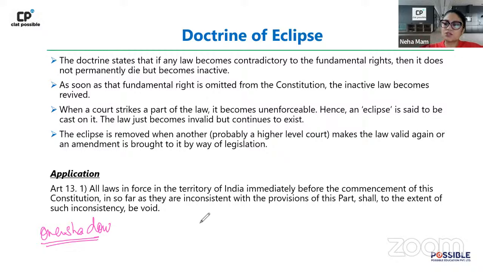In what context is the doctrine of eclipse used? When you look at Article 13. Article 13 is where the application of the doctrine of eclipse comes in. What does the doctrine of eclipse say? It is based on this particular article, which says all laws in force in the territory of India immediately before the commencement of this constitution, insofar as they are inconsistent with the provisions of this part, shall to such inconsistency be void. Meaning thereby that when we are looking at any law, here we are talking about the part which relates to fundamental rights, right?